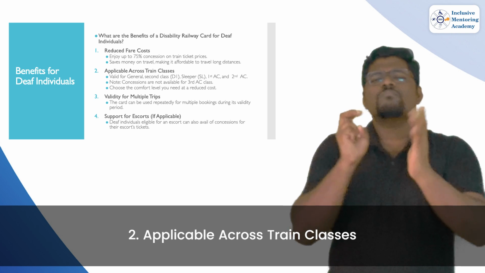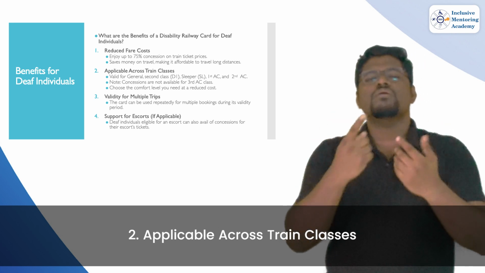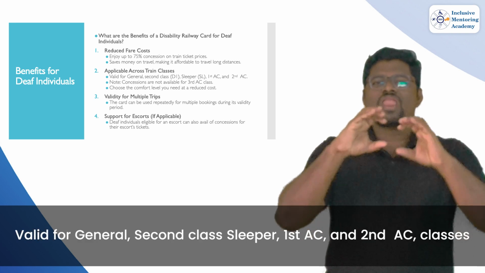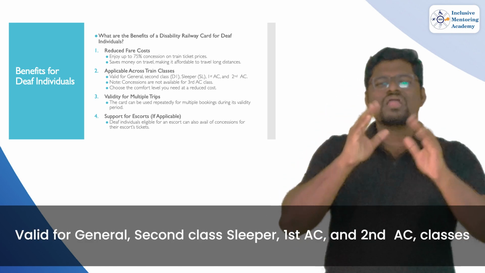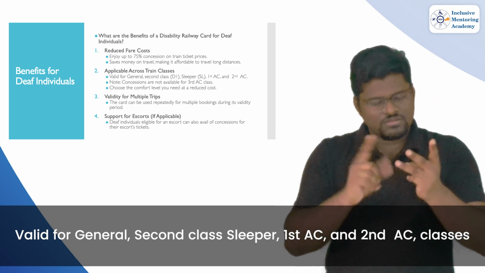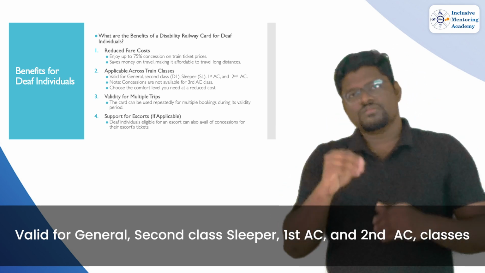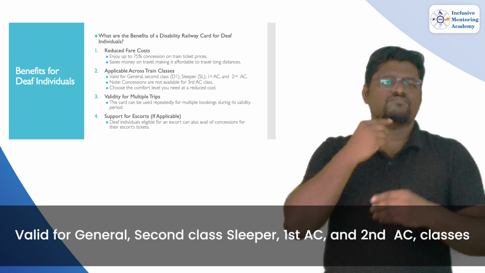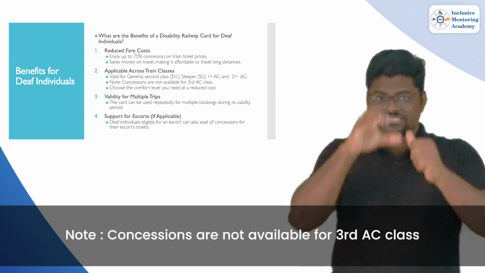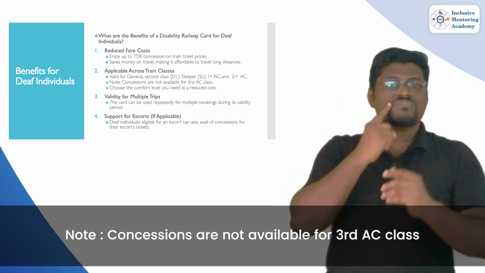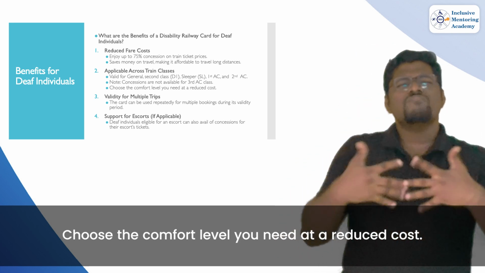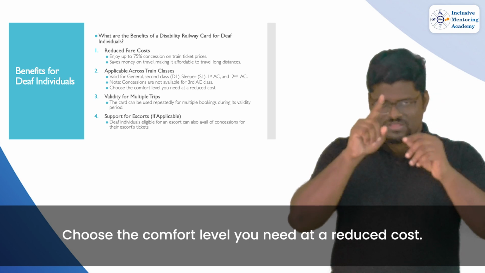2. Applicable across train classes. Valid for general second class, sleeper, first AC, and second AC classes. Note: concessions are not available for third AC class. Choose the comfort level you need at a reduced cost.